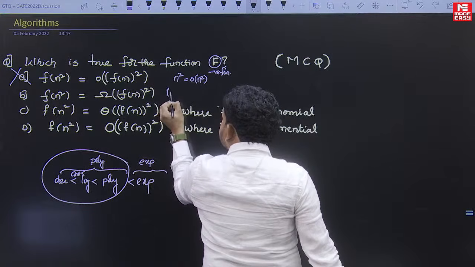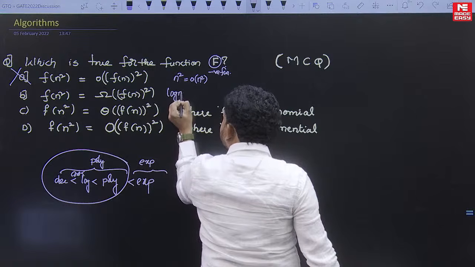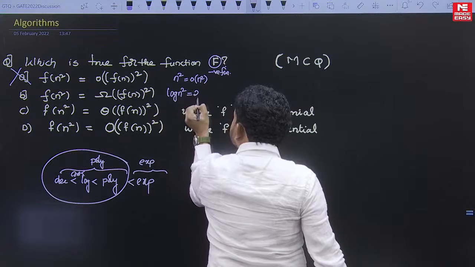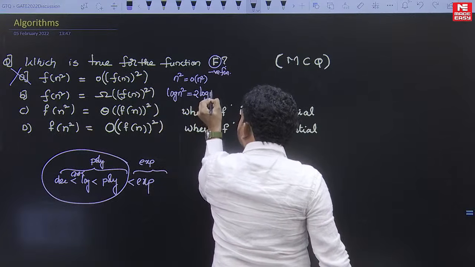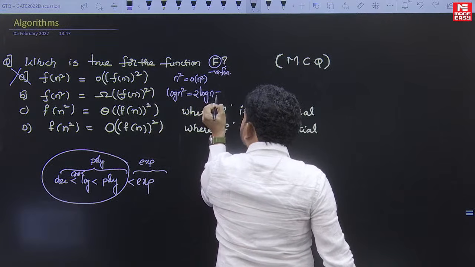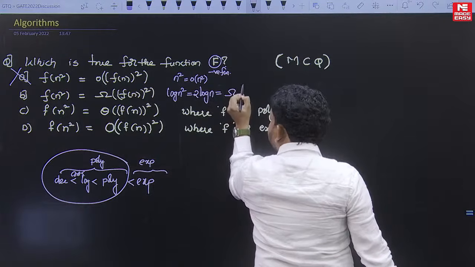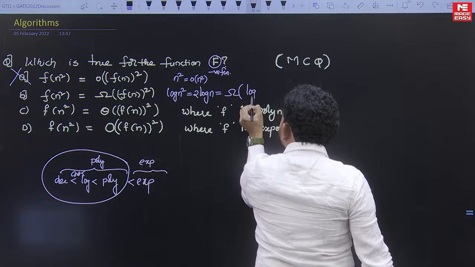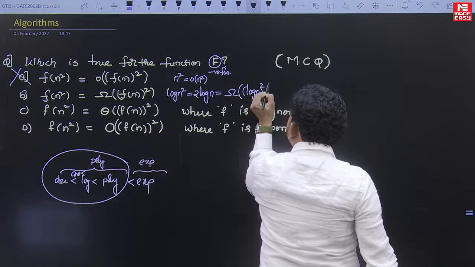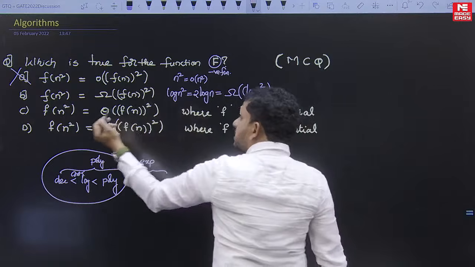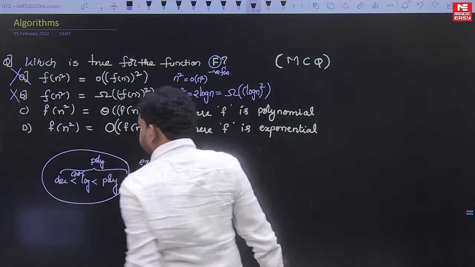Then f of n square means log of n square, which is 2 log n. The other side, 2 log n is omega of log n whole square, is false. If f of n is log n, this statement also fails.